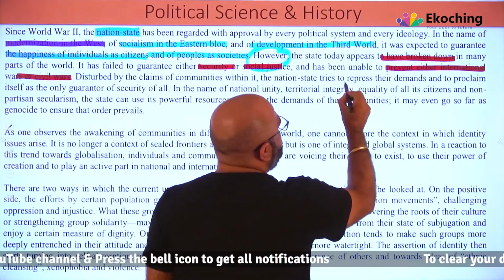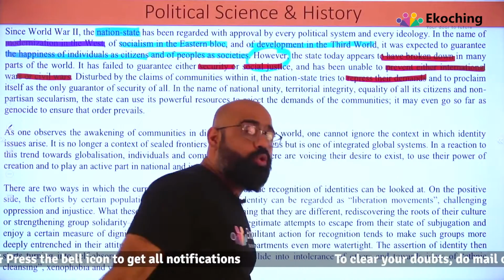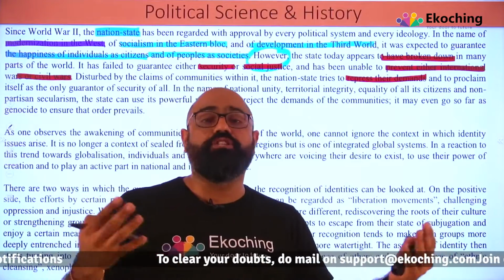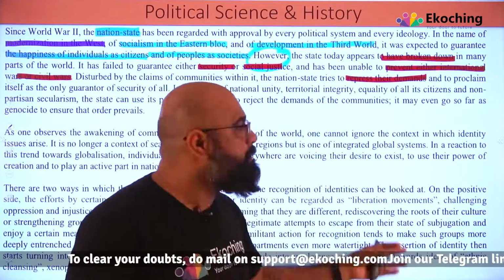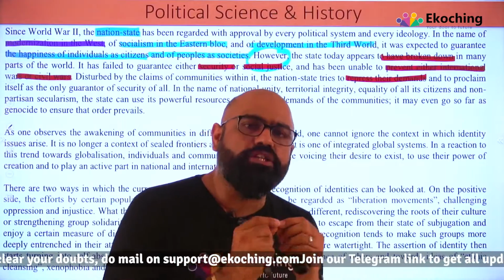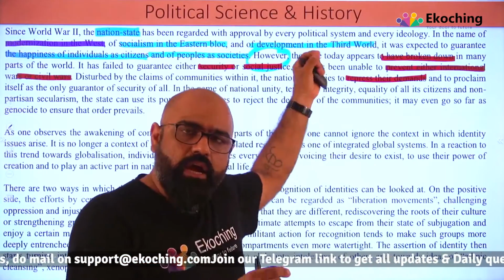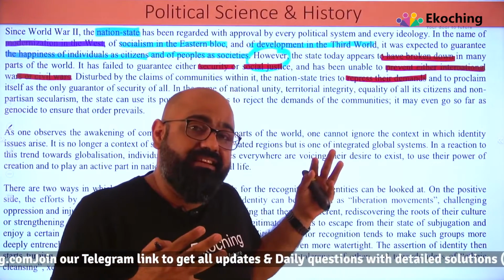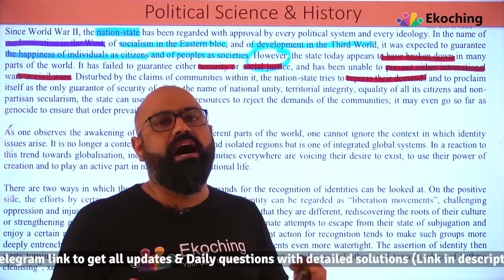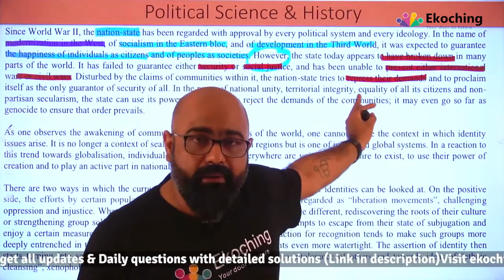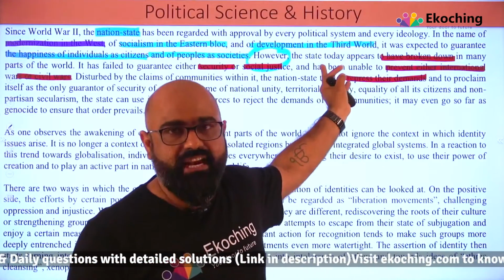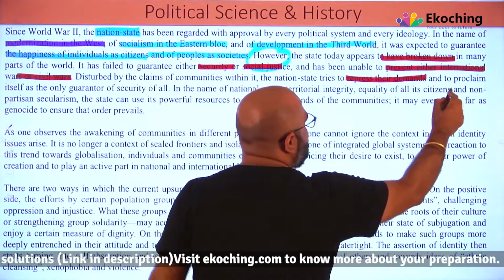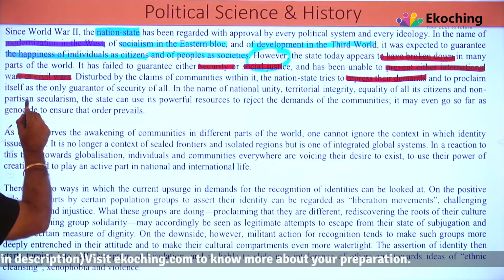The nation state tries to repress their demand. So whatever demand these communities are asking for, whether it is a nuance or something else, we don't know, but ideally it has to be positive towards the people. The way the passage is constructed gives me the idea that the communities demanding are not that bad. They are demanding something for the good which the nation state promised, and it is not able to do that. So they are trying to repress their demand and to proclaim partisan secularism.